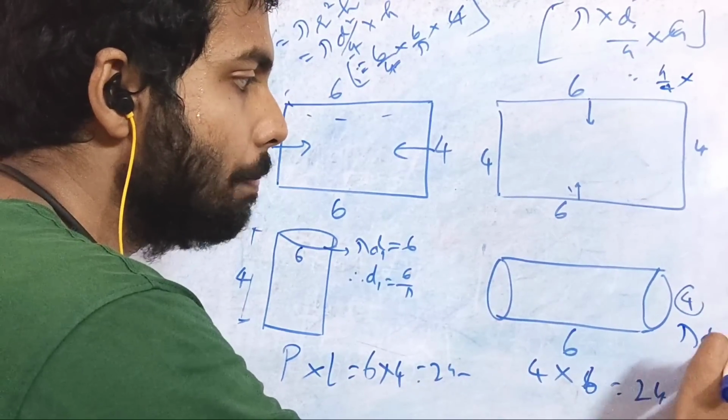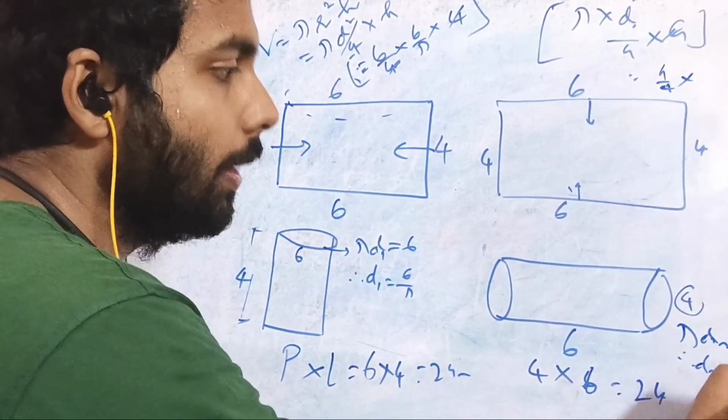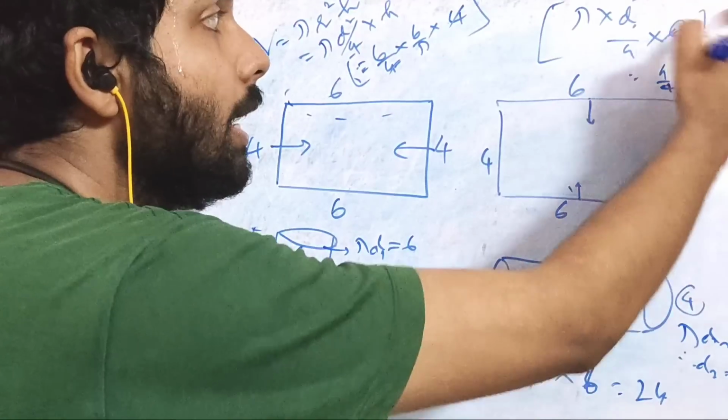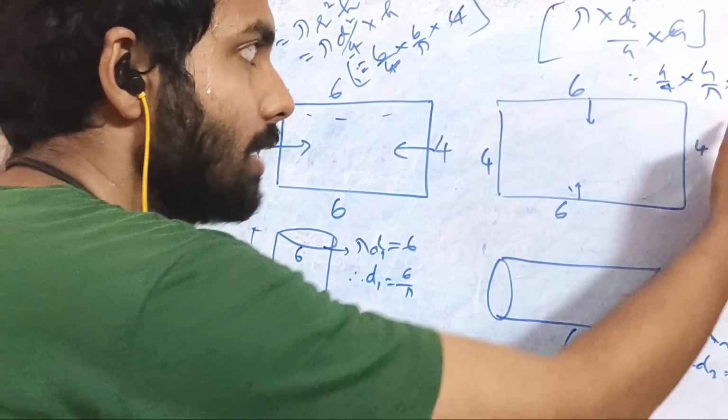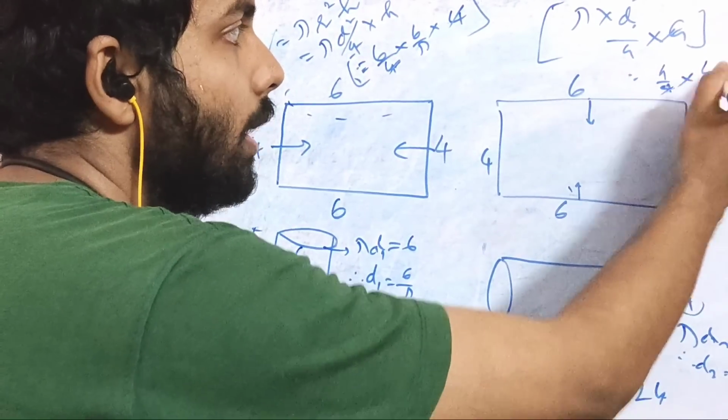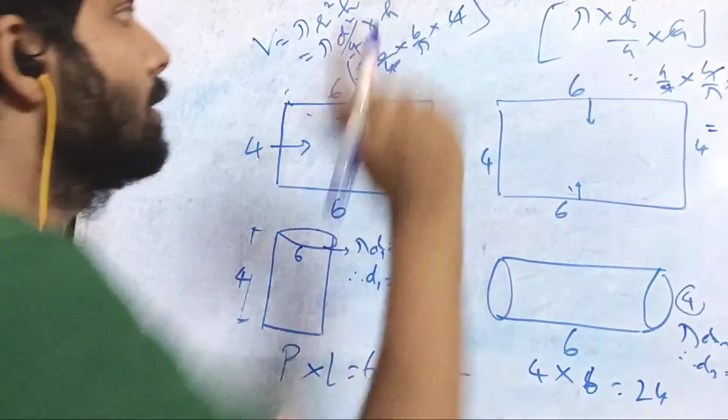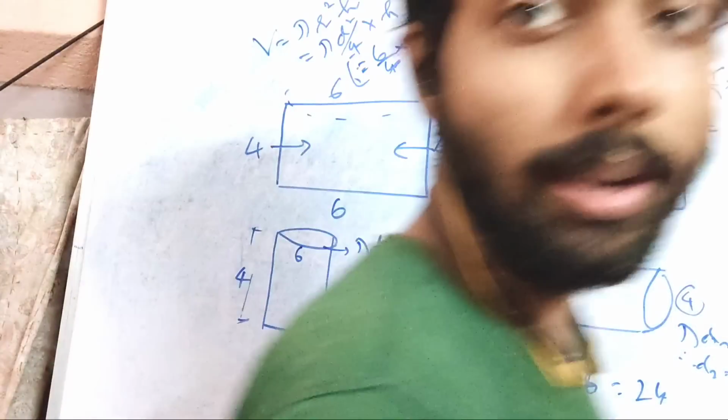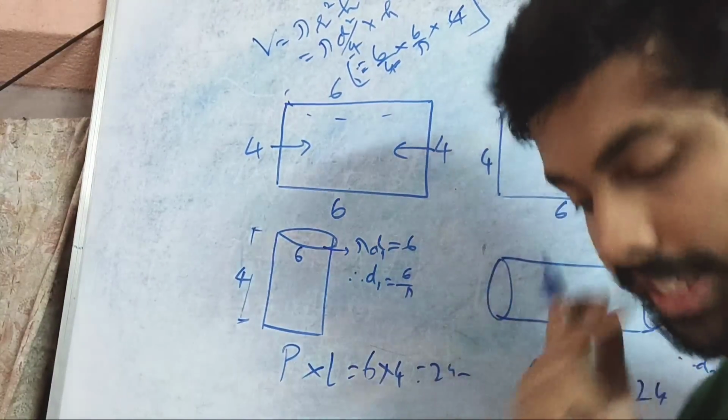So in this case, this is pi d2. So what is d2? That is 4 by pi into h. H is what in this case? Length, 6. So it's 24 by pi. This is 36 by pi. So of course, these are different, and the volumes are not the same. So you are getting it.